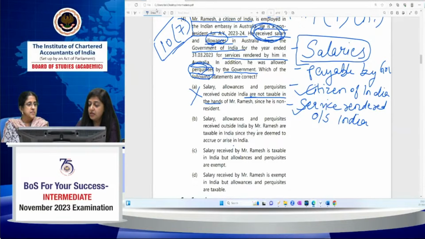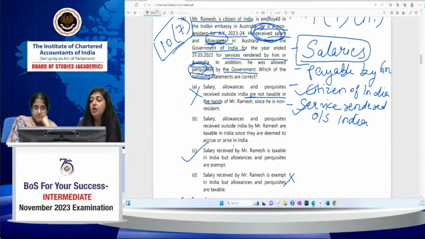Option C: salary received by Mr. Ramesh is taxable in India, but allowances and perquisites are exempt, which is the correct answer. And the fourth option, salary received by Mr. Ramesh is exempt in India, but allowances and perquisites are taxable, which is a wrong option. So what would be the correct answer?